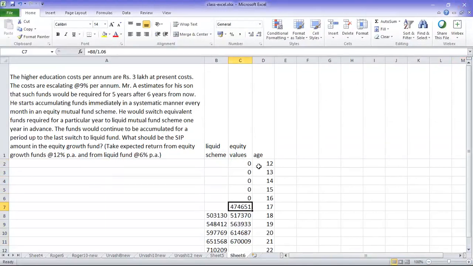So the scheme is only from 12 to 21 in equity. So this is the equity period. So these are all the withdrawals that are going to happen.